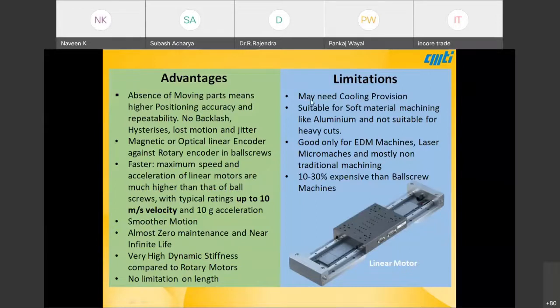But coming to the limitations, cooling is a major problem when it comes to linear motors. It is intolerant to temperature, and you will lose accuracy.